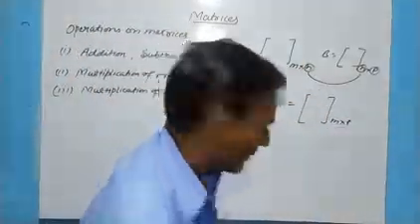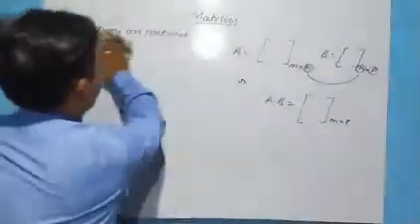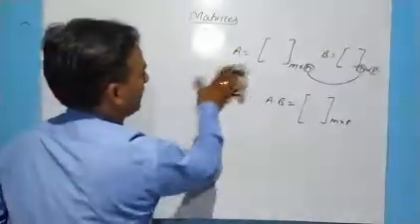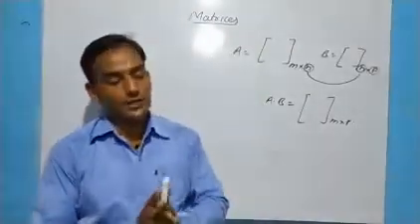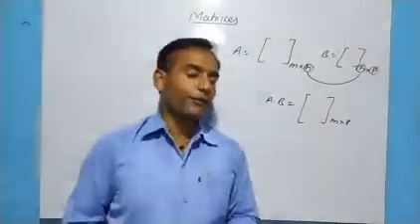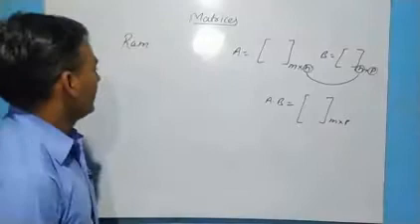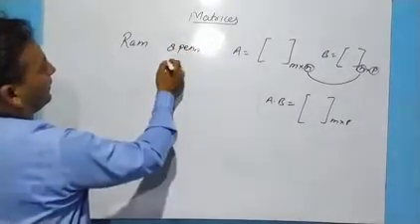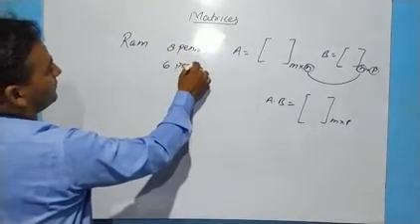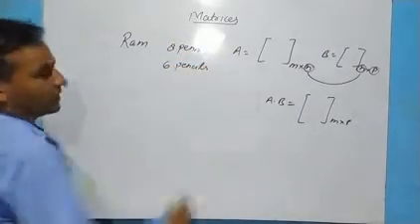Let us take one more example about the multiplication of matrices. Listen carefully.